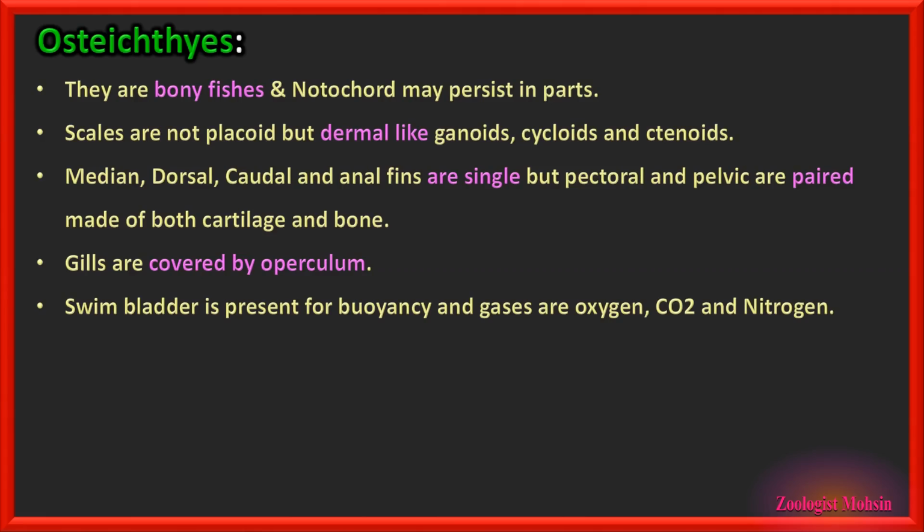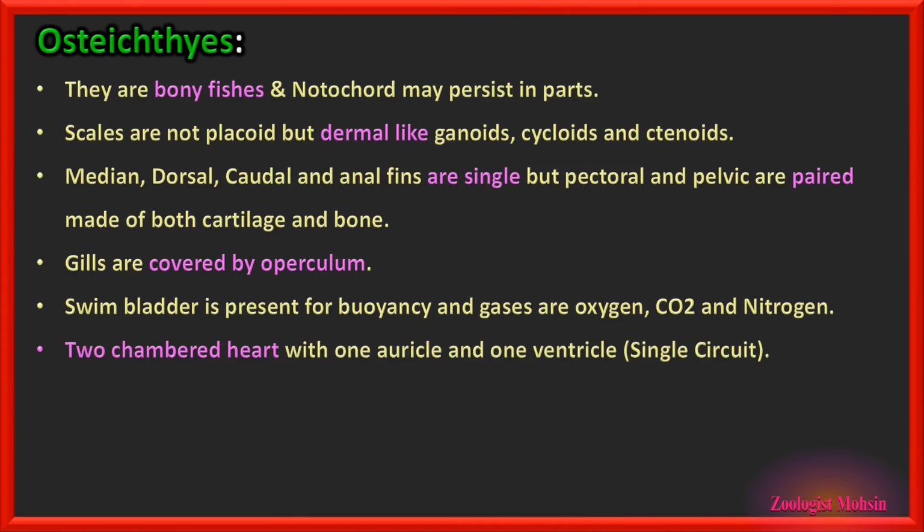In chondrichthyes, swim bladder is absent, while in bony fishes it is present for buoyancy. And the gases are oxygen, carbon dioxide and nitrogen, which are filled in the swim bladder, which provide them buoyancy to go deep as well as to come to the surface of the water.